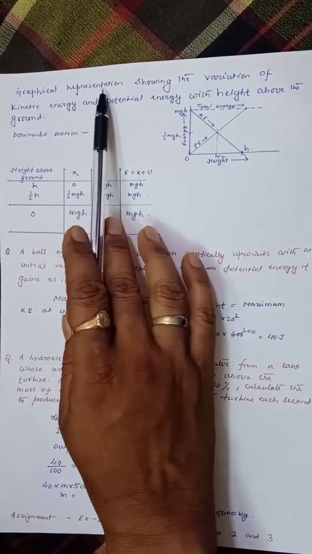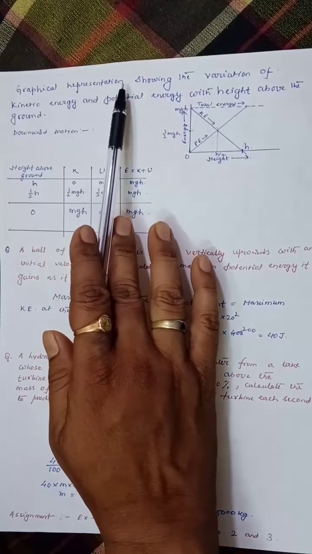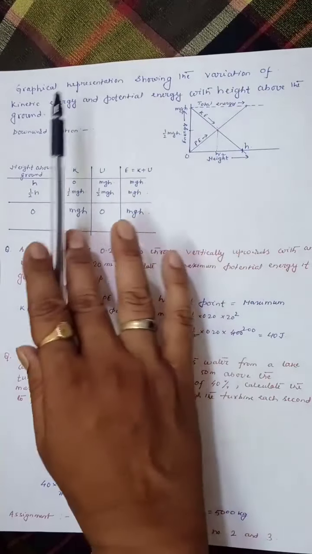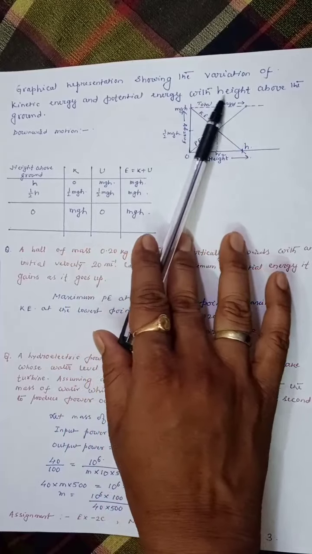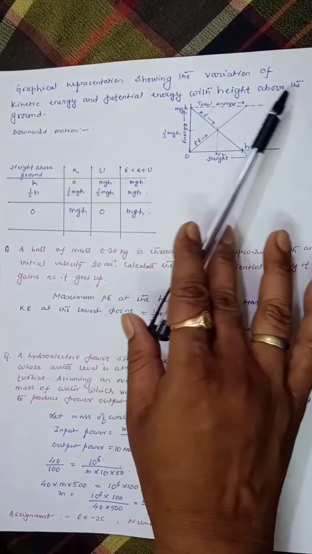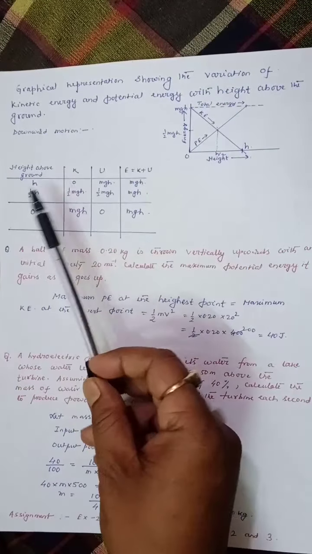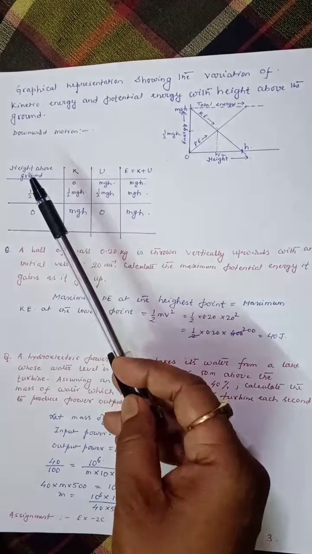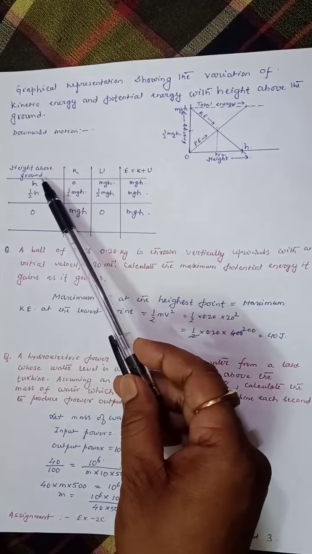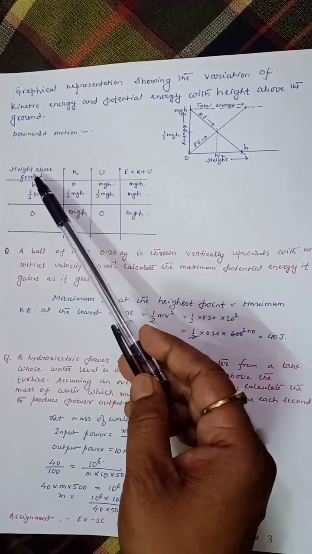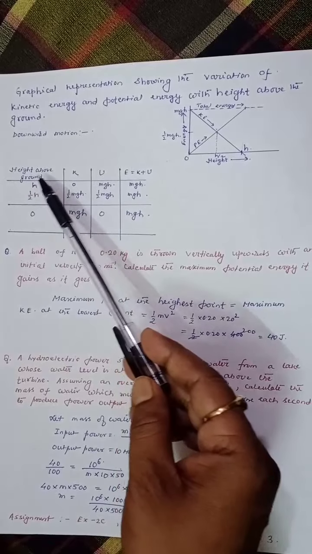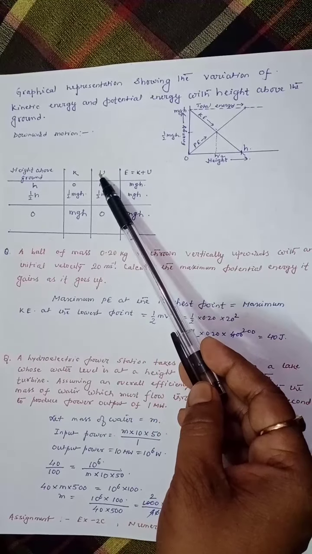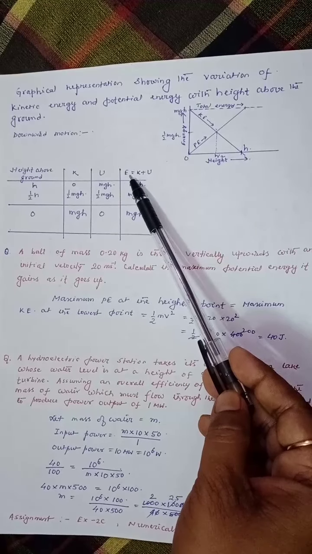Now let us show the graphical representation to see the variation of kinetic energy and potential energy with height above the ground. If we consider the downward motion of the body, then let us consider 3 different positions of the body. This column is height above the ground. This column is for kinetic energy. This column is for potential energy. This column is for total mechanical energy.